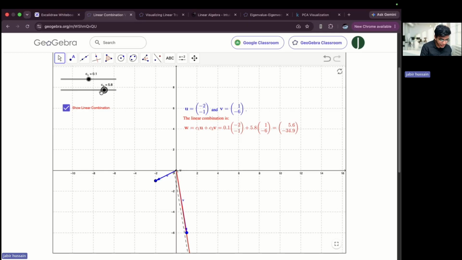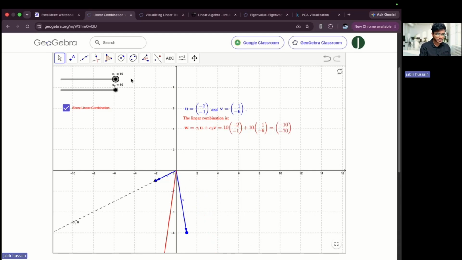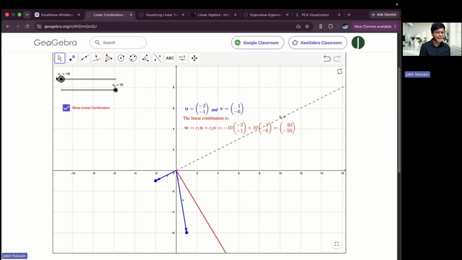Now if I increase c2, you can see that the resultant vector is going all the way up. It is moving in an anti-clockwise direction. And if I increase the value of c1, you can see it will bend towards u. If I decrease it, it will go away. I hope you have understood. You can see that r is traveling the entire given space. The reason why it is getting stuck here and here is because it is moving from -10 to 10 only.